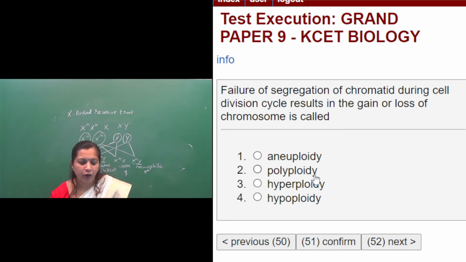That is called what? Aneuploidy. Then what is polyploidy? Polyploidy is a condition where there are more than two sets of chromosomes. Here cytokinesis fails. After telophase of cell division, cytokinesis has to happen, no? So here cytokinesis fails, so the individual receives the gamete with the diploid, that is two sets of chromosomes. That is, the presence of more than two sets of chromosomes is called polyploidy.